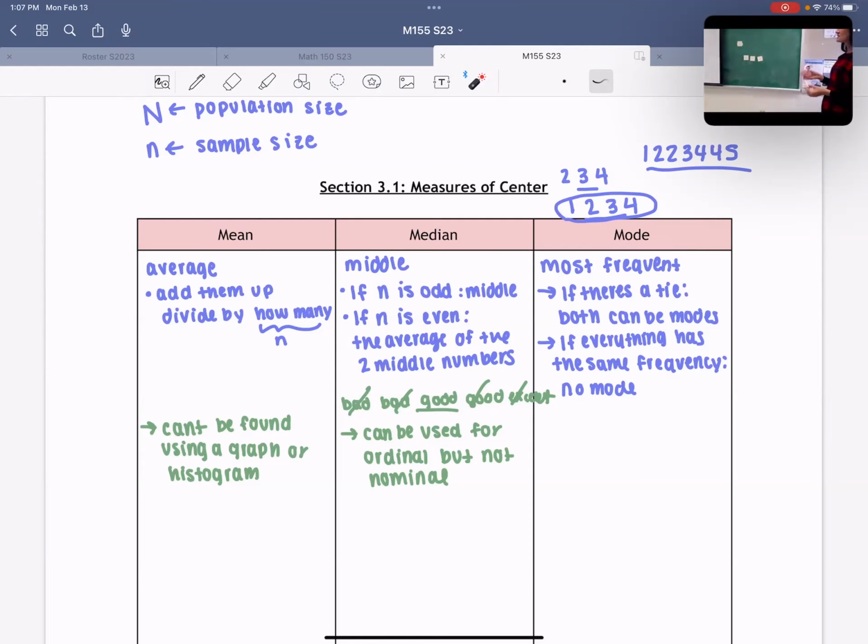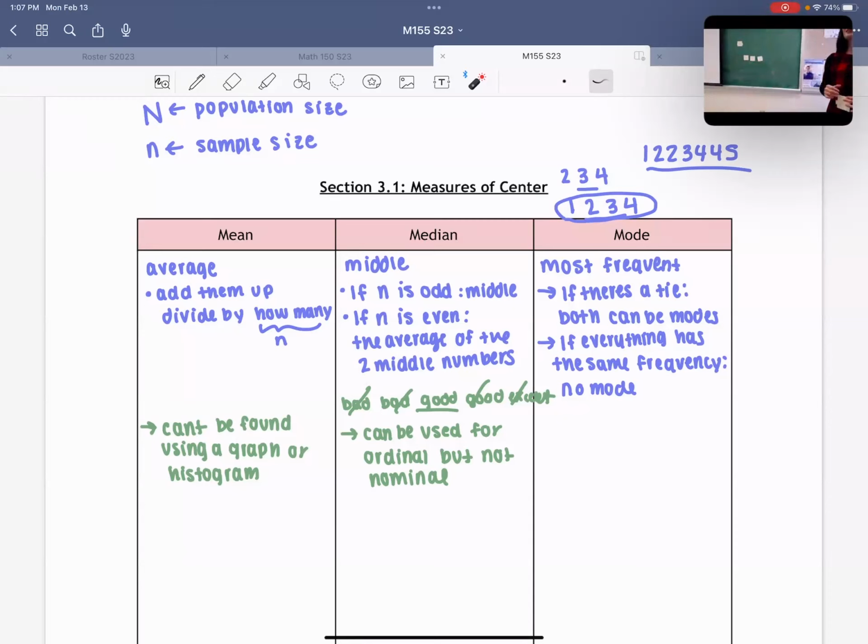You can actually find the median for some qualitative data. We talked about it on Wednesday. We said it can be used for some qualitative data as long as it can be put in order. So that's why we said it could be used for ordinal data, which I guess leaves one last place for this one to go under. The mean is something that can't be used for any qualitative data. Does anyone know why?